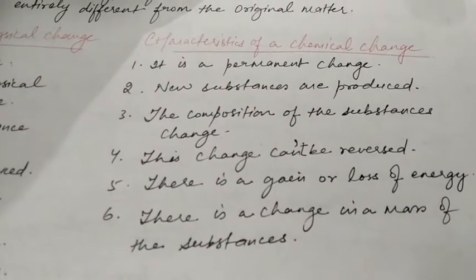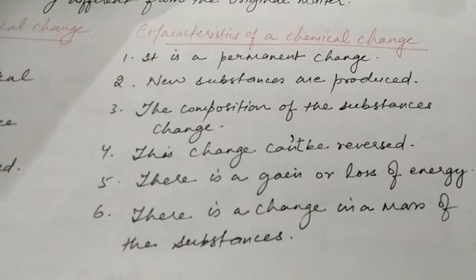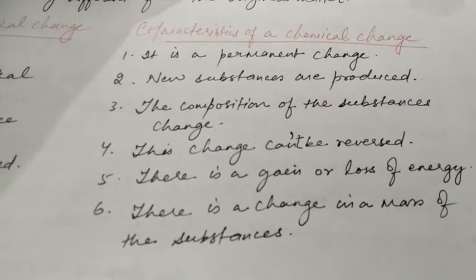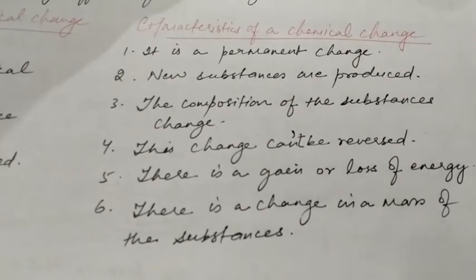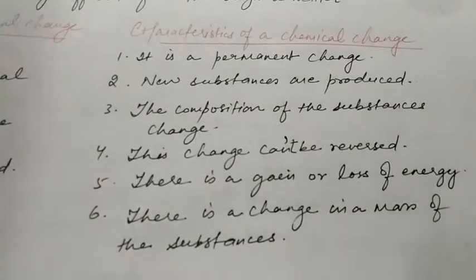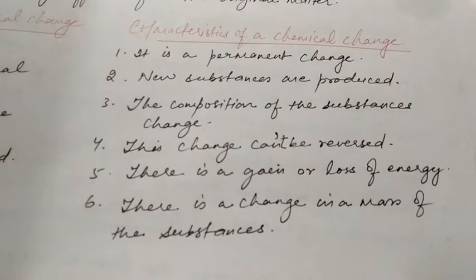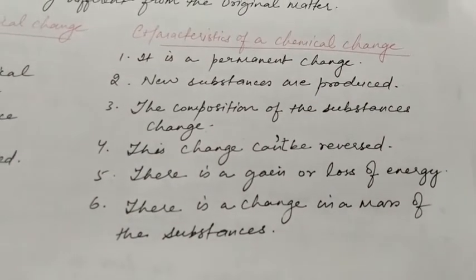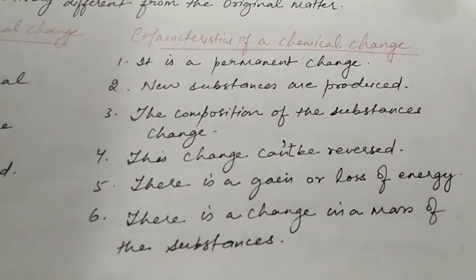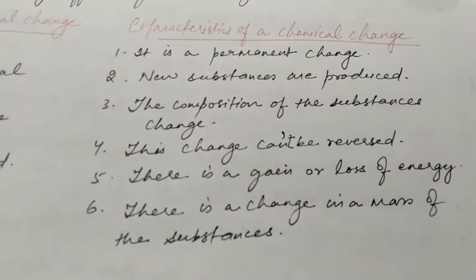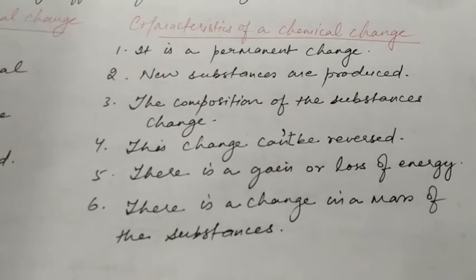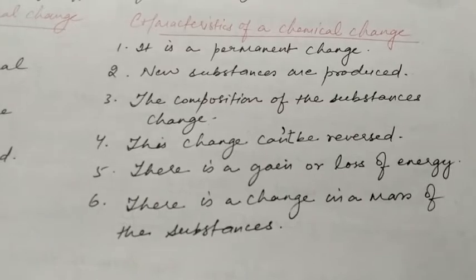There is a gain or loss of energy, means energy changes take place in a chemical change, but no energy change takes place in a physical change. And the sixth point is, there is a change in the mass of the substance, means the amount of matter changes in a chemical change or in an irreversible change.